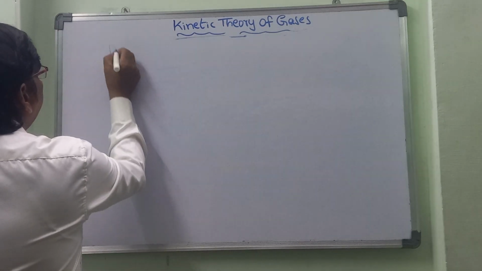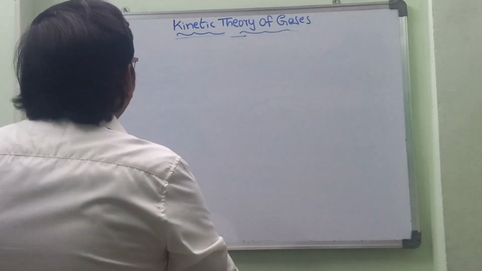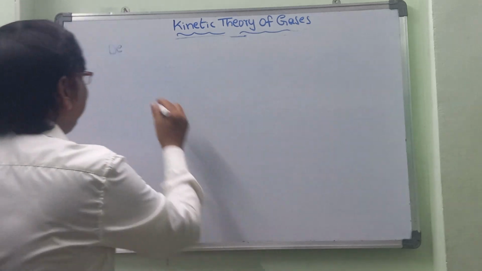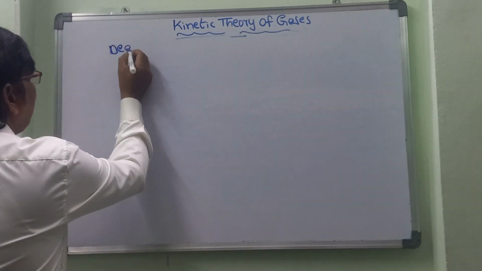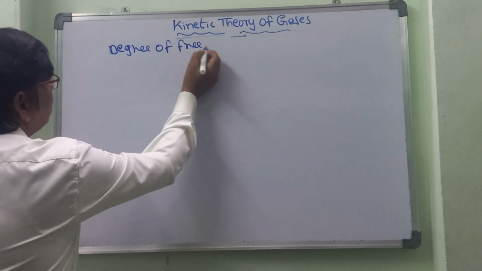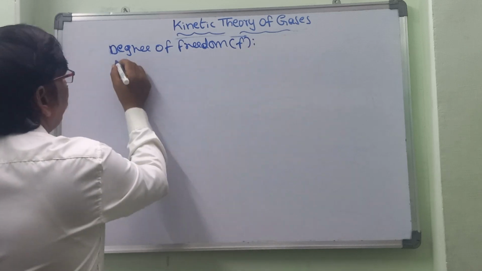What is the meaning of degree of freedom? It is generally represented with the letter F.